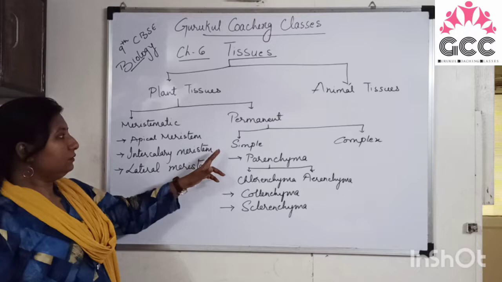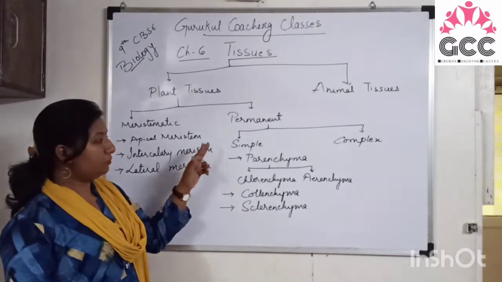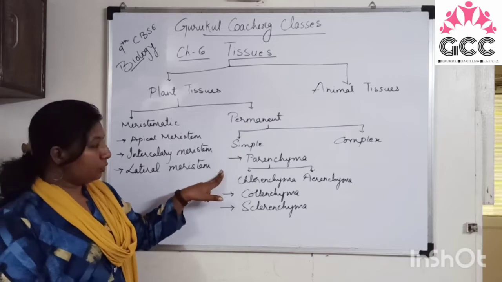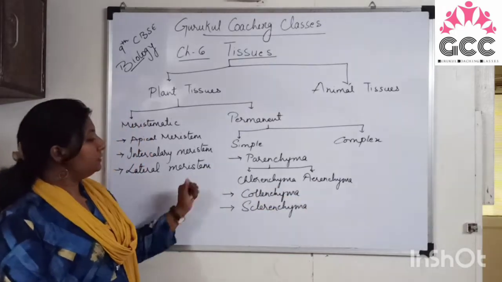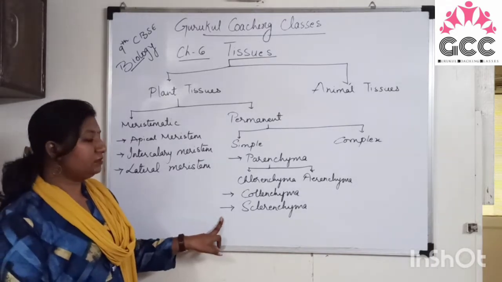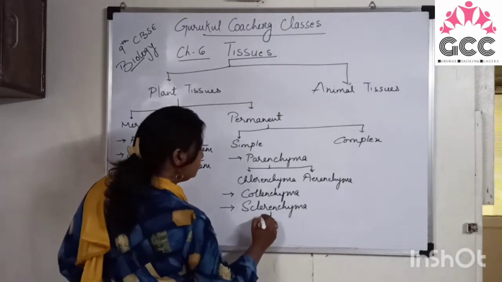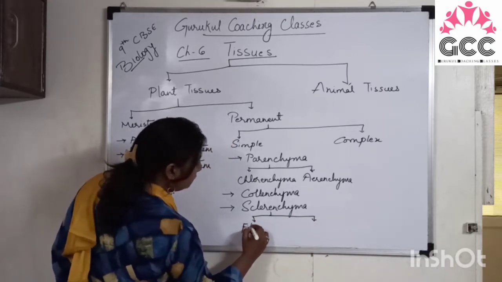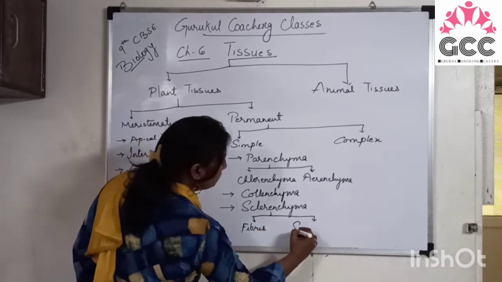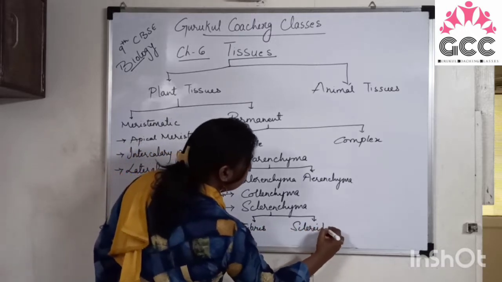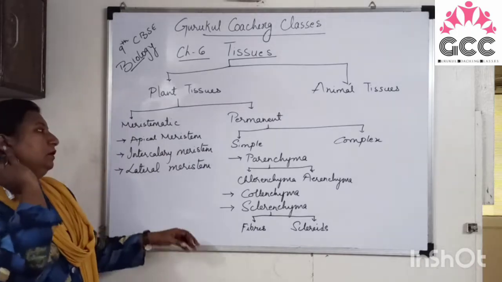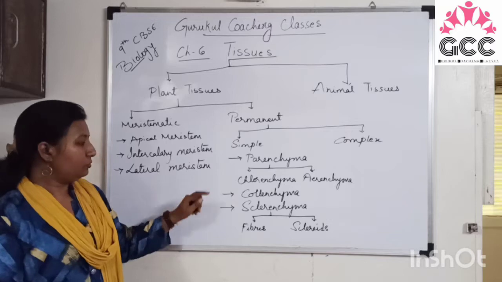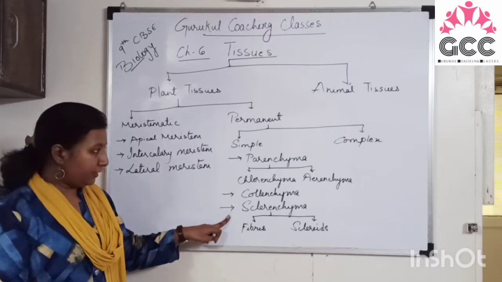So these are the different types of simple permanent tissues. First is parenchyma, which is of two types: chlorenchyma and aerenchyma. Second is collenchyma. Third is sclerenchyma, which is also of two types, that is fibers and sclereids. Is it clear? Mostly parenchyma and collenchyma are living tissues. Sclerenchyma is a dead tissue.